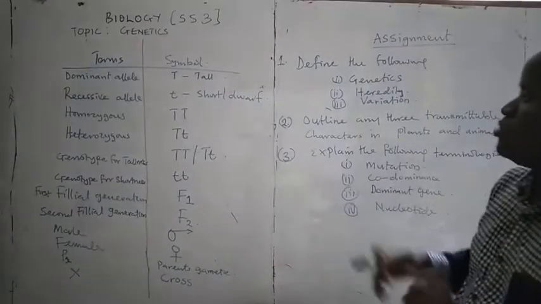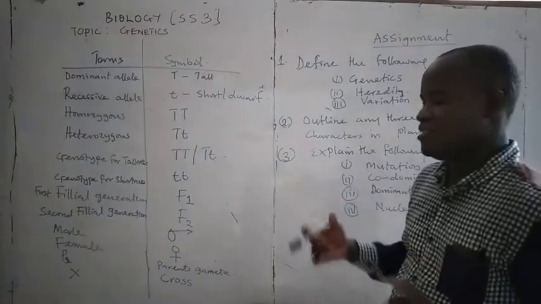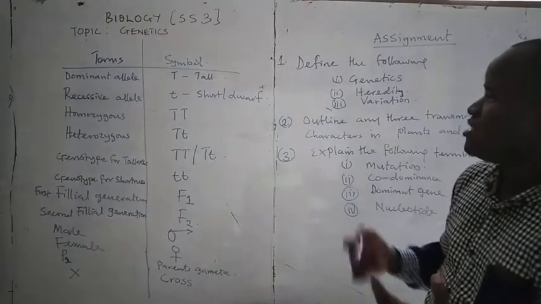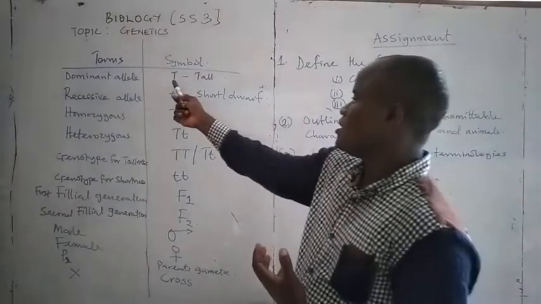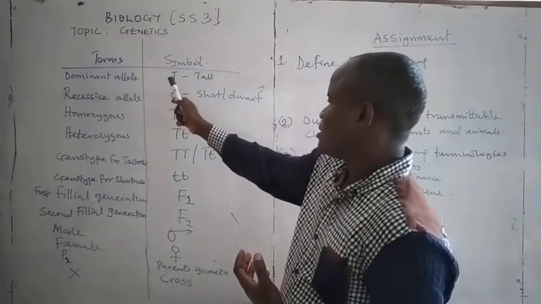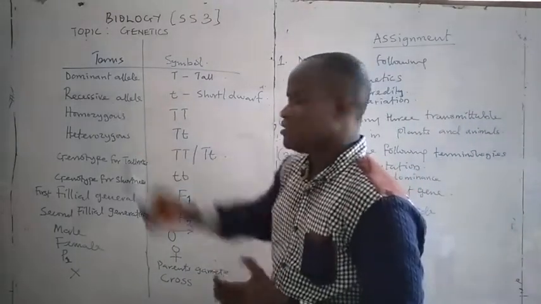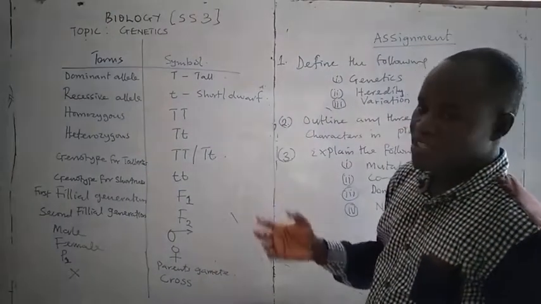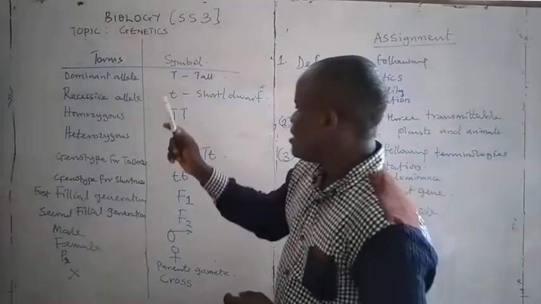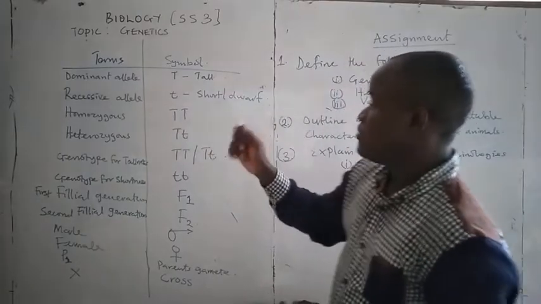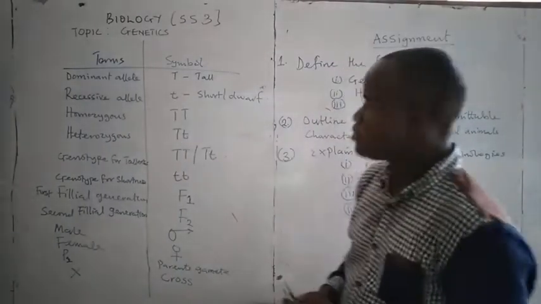The last thing to look at is terms and symbols used in genetics. We have the dominant allele. The symbol for dominant is represented with capital T. The second one is the recessive allele. This is the character whose effect is not shown, and the symbol for the recessive allele is small t.